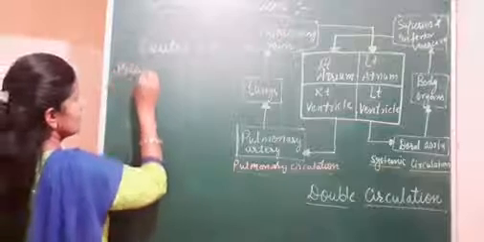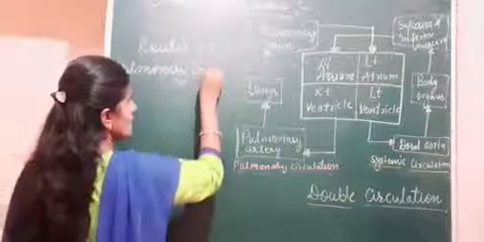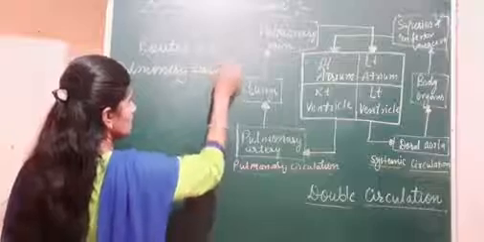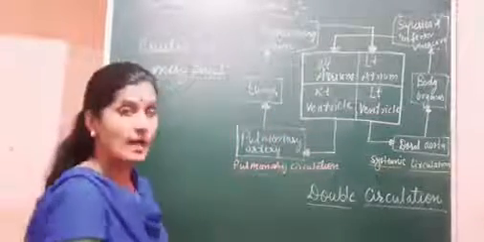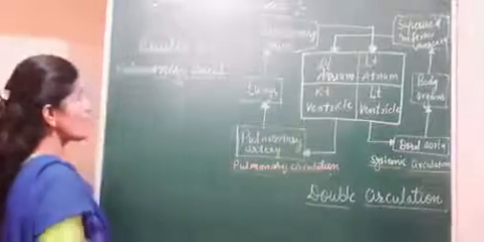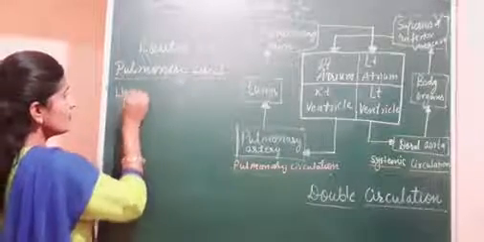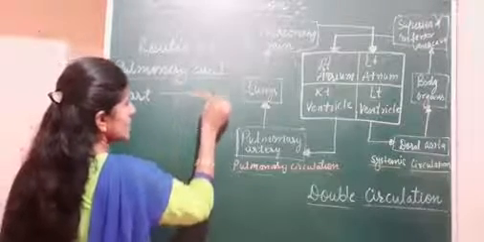First one, pulmonary circulation. In the pulmonary circulation, what happens? The blood flows from the heart to the lungs.